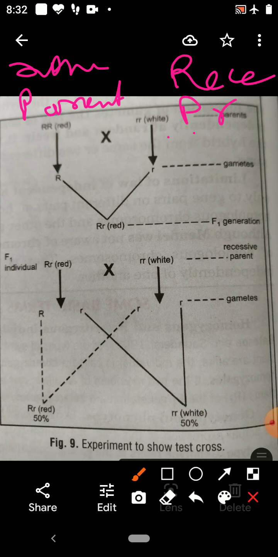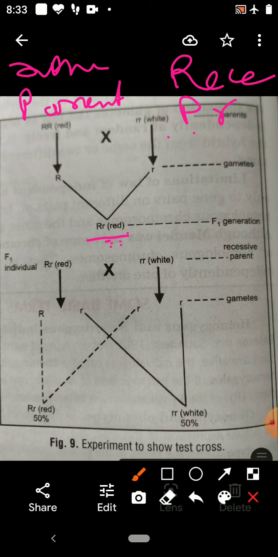When there is a cross between the dominant parent and the recessive parent, the F1 individuals are produced. The F1 individual's phenotype is red. They are heterozygous. They have the alleles of the dominant parent, capital R, and the recessive parent, small r.